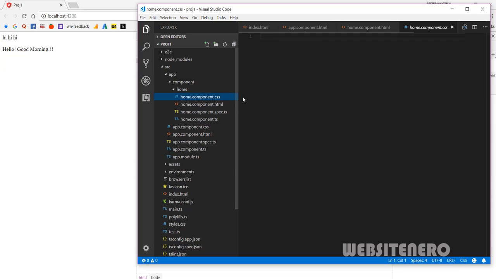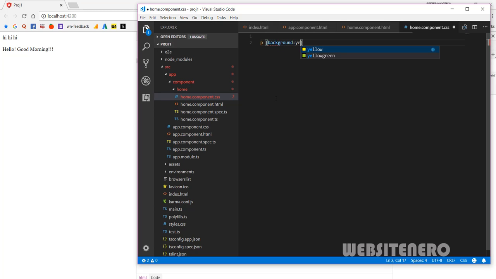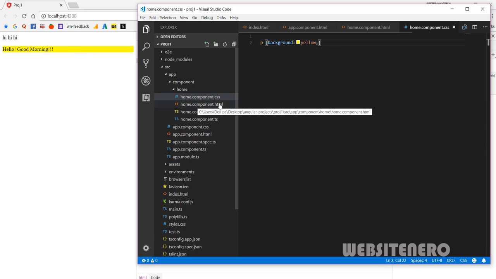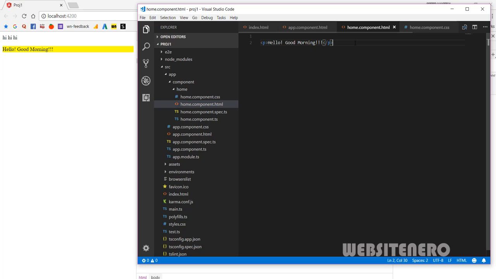Let's go to the CSS and say the paragraph background has to be yellow. Save it. Just see here, magic. That's pretty cool, isn't it? And in the HTML, just one more thing. This is known as string interpolation.